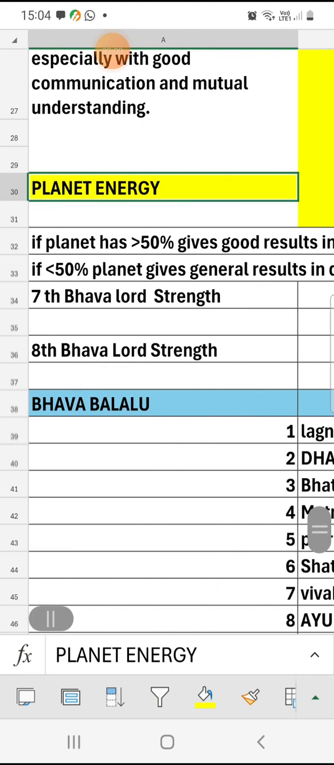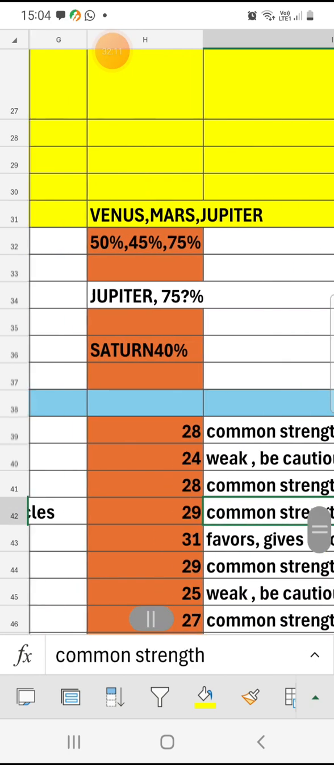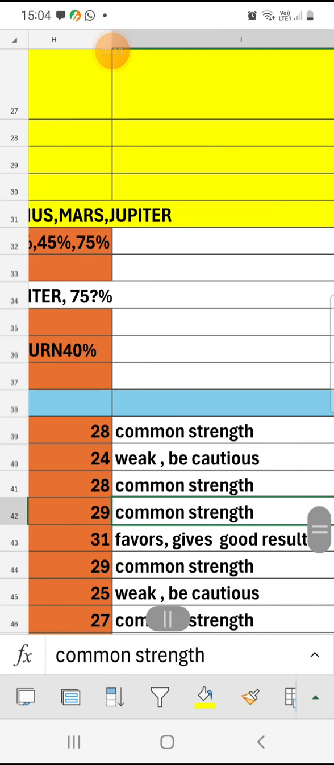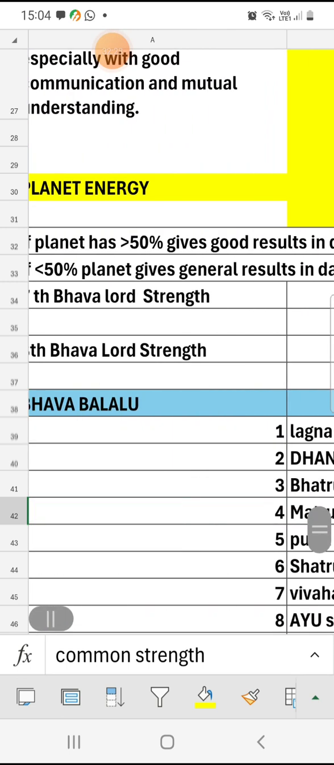And the eighth position, what is the eighth Bhava lord? If the boy has Mithuna, the eighth position is Makara. Makara's lord is Shani, Saturn. What will be Shani's weight here? And if the girl has Dhanu Lagnam, what is the eighth position from Dhanu Lagnam? Karkatakam. Karkataka's lord is Moon. So his weight, his energy, is to be considered.